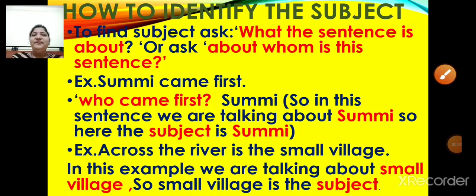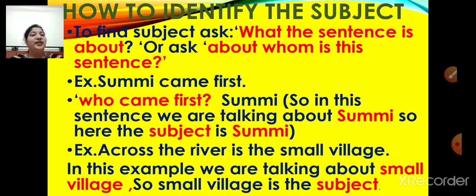Children, let me explain you one more time how to identify the subject. To find subject, ask what the sentence is about or ask about whom is this sentence. For example, Sumi came first. In this sentence, who came first?